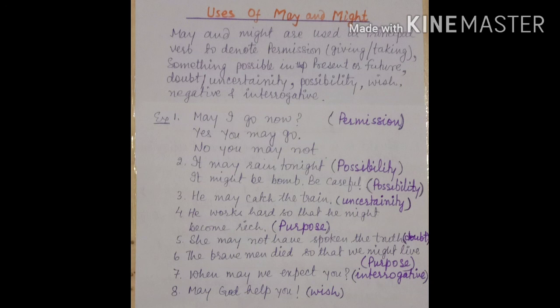Next is, he may catch the train. Uncertainty. He works hard so that he may become rich. To express purpose. She may not have spoken the truth. There is a doubt. The brave man died so that we might live. The brave man died for a purpose so that we may live. When may we expect you? Asking about somebody's visit. May God help you.